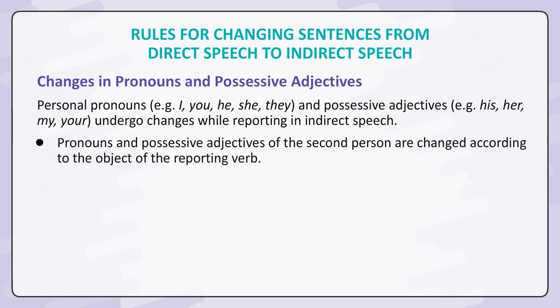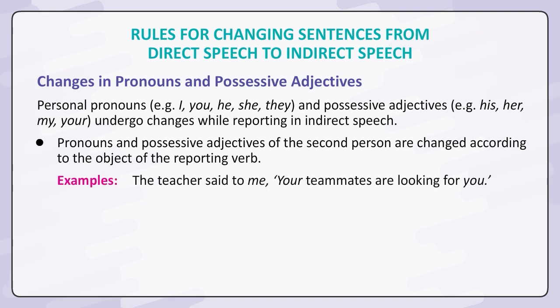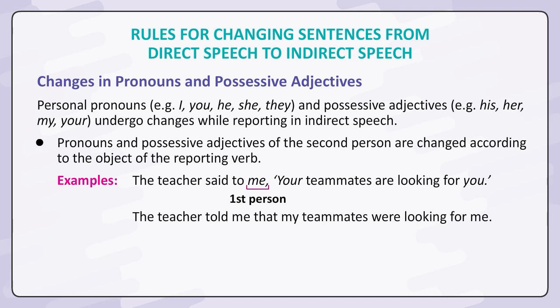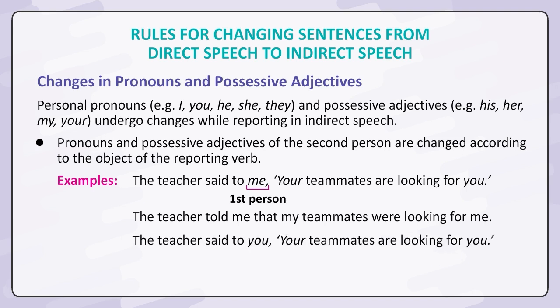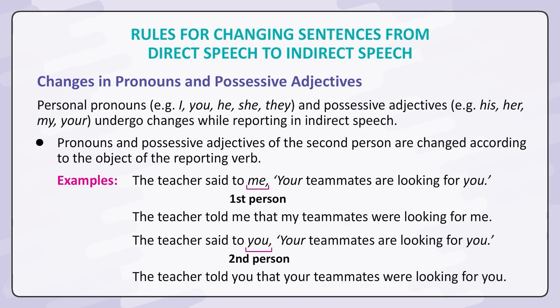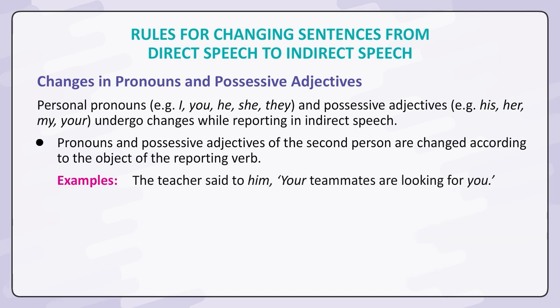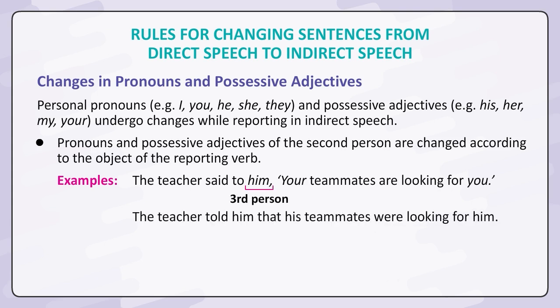Pronouns and possessive adjectives of the second person are changed according to the object of the reporting verb. Examples: the teacher said to me, first person, "Your teammates are looking for you." The teacher told me that my teammates were looking for me. The teacher said to you, second person, "Your teammates are looking for you." The teacher told you that your teammates were looking for you. The teacher said to him, third person, "Your teammates are looking for you." The teacher told him that his teammates were looking for him.